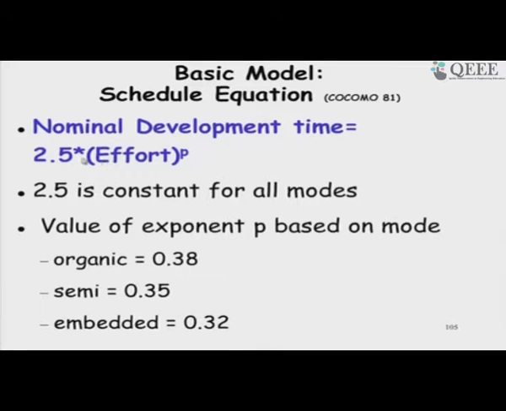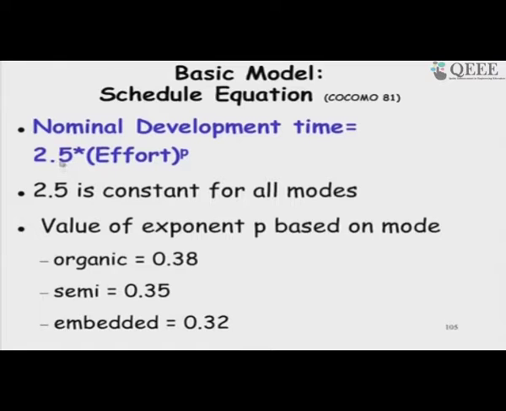So, 2.5 into effort to the power p. So, there is again here a multiplier, and then there is an exponent, a scale factor. So, the scale factor varies from 0.38 to 0.32, not too much variation, just see that.